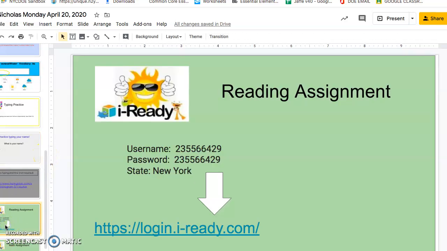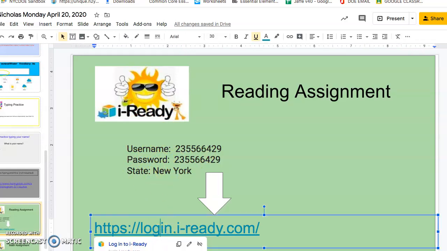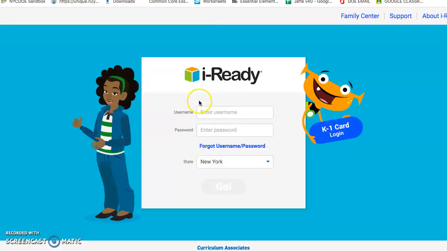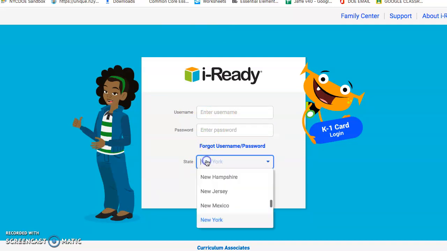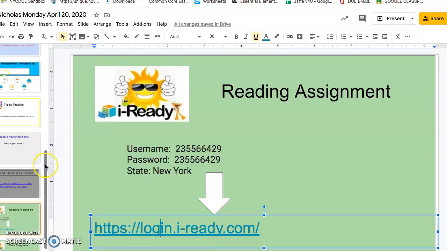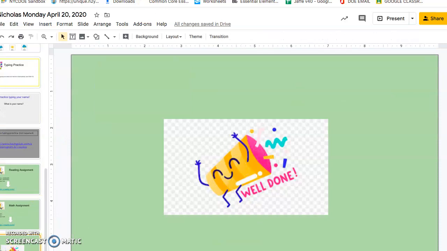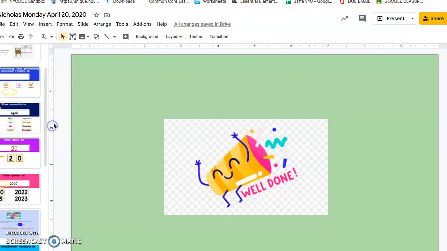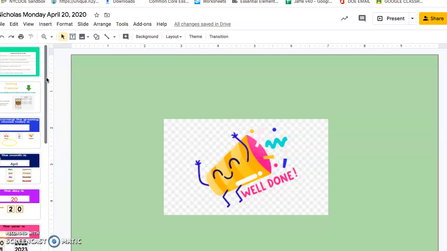Now you're going to have a new sign-in. This is iReady, which is a DOE website for reading and math. So your username and password is your OIS number, and the state you put in is New York. So you simply click on the link, put in your OIS number for your username, your OIS number for your password, and then you click New York and go, and you will see all you click is reading and then your math assignment. And then when you're done with that, you're done. So feel free, you have the whole day to do it. It's not due until the next day.